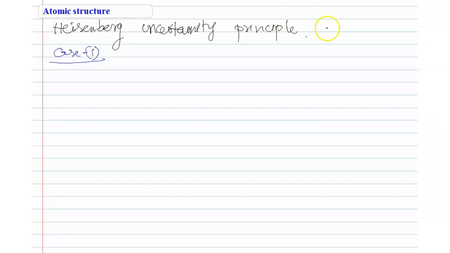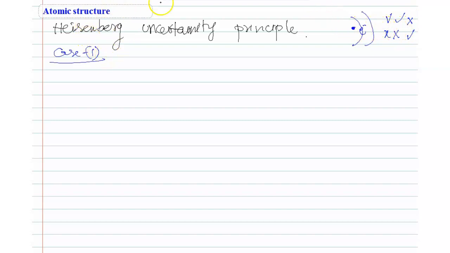Heisenberg uncertainty principle special cases. Suppose there is a nucleus, and electrons are revolving around the nucleus in a circular path. Suppose the electron is continuously moving, then we can find out the velocity, but we cannot find out the position. Similarly, if the electron is not moving, we can find out the position x but not the velocity. So these are the two different cases.